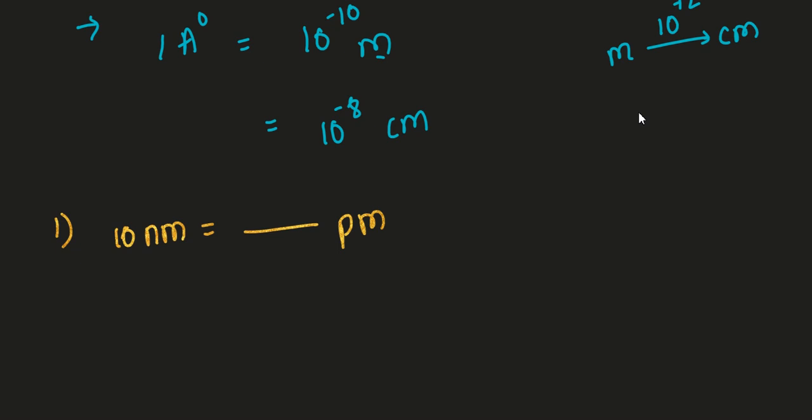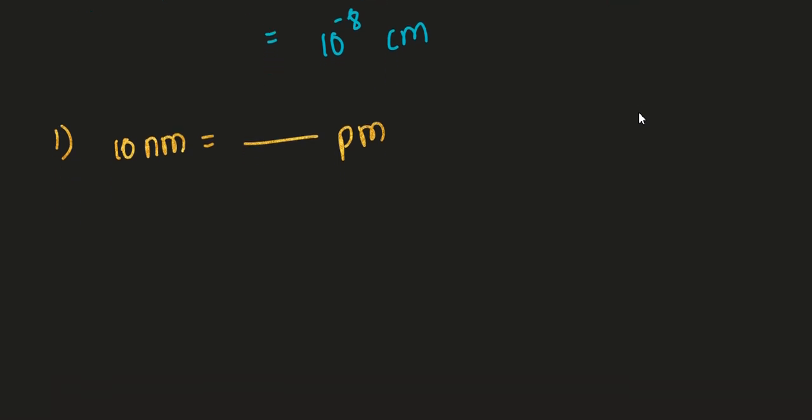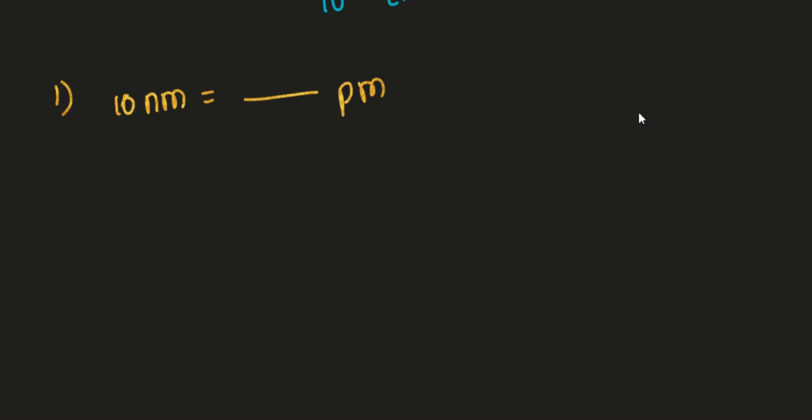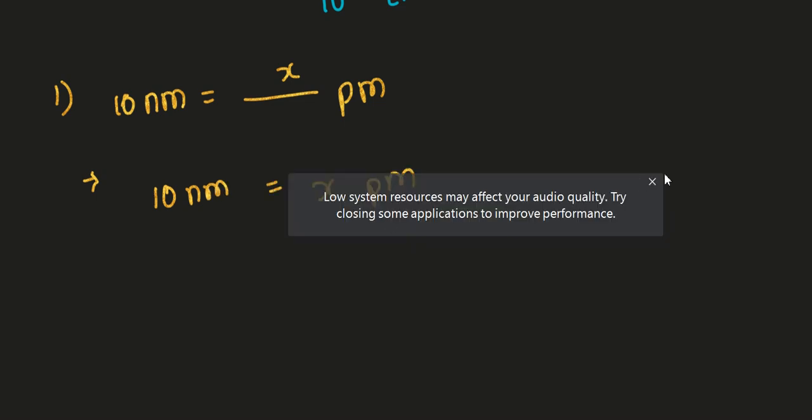Okay, so let us try to understand here: 10 nanometer. We know that. First step, let it be some x picometer. So we can write 10 nanometer is equal to some x picometer.